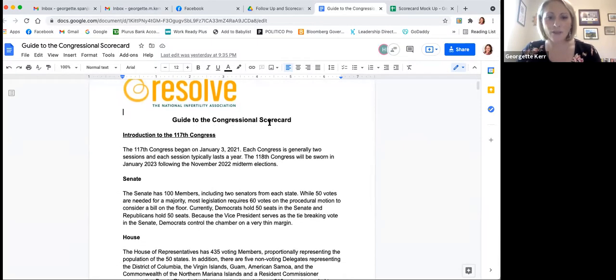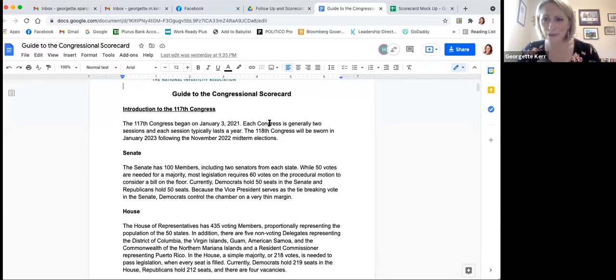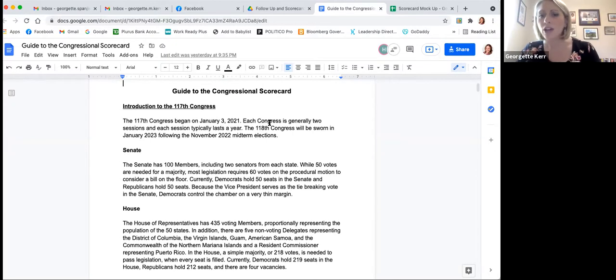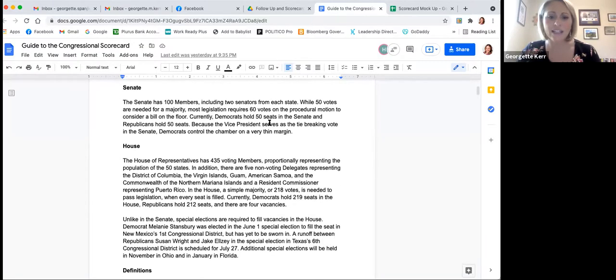So at the very first page here, for those of you that aren't familiar with Washington, D.C. or Congress, or just need a quick brush up, we have an overview here of the 117th Congress. What is the structure of the Senate? What is the structure of the House? What is the breakdown in party control in both chambers? You'll find all of that information here, which is just useful context for going into our meetings on Advocacy Day.